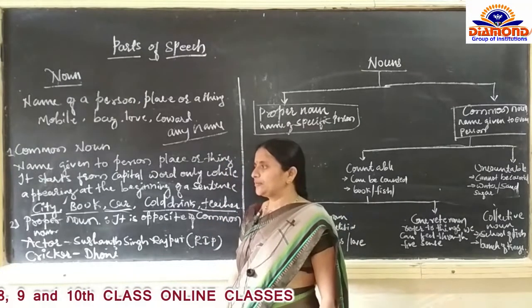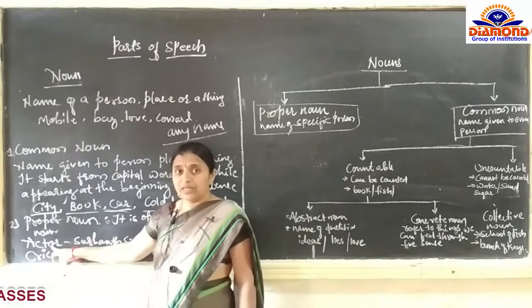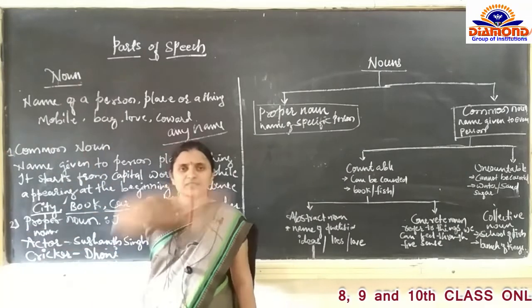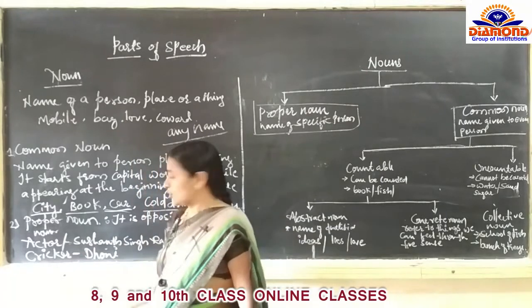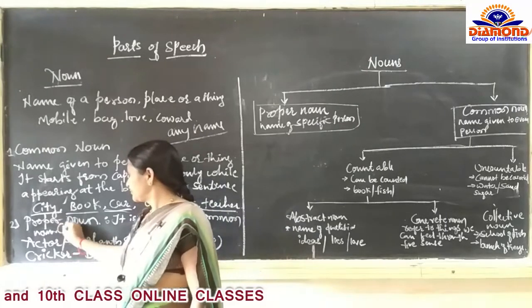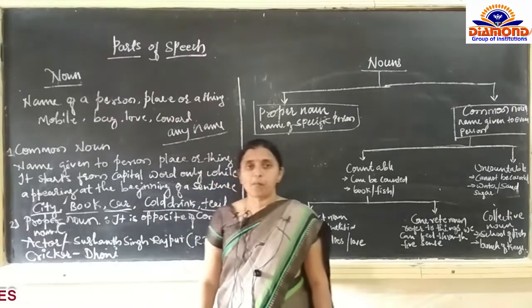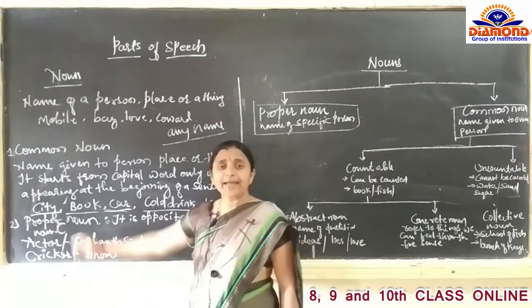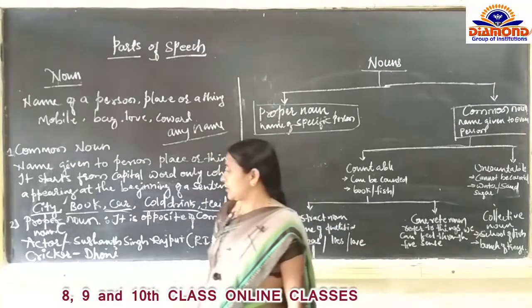For example, actor. Is actor a common noun or a proper noun? For all the actors, we are going to call them actor. Here actor is a common noun. In that, who is the best one?